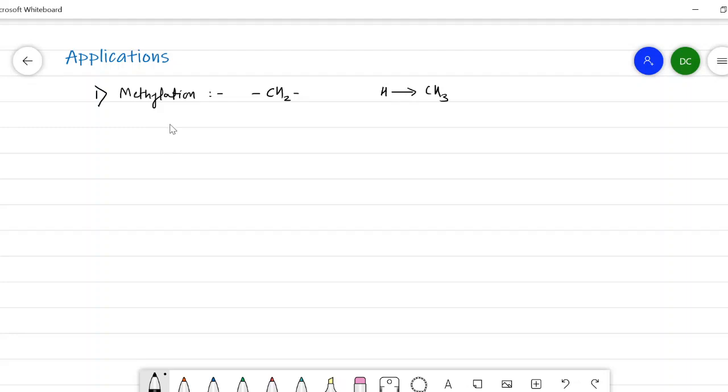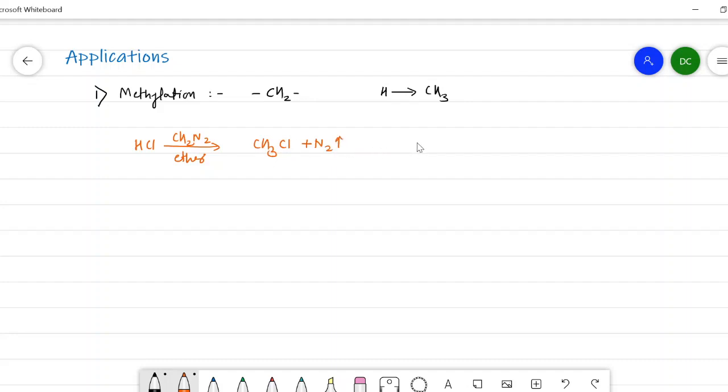And in the methylation process, if there is a weakly acidic hydrogen, we require a catalyst, which may be boron trifluoride. Now we will take the reactions where methylation occurs. Suppose the first reaction is HCl. When it is treated with CH2N2 in presence of ether, it gives CH3Cl plus N2 is eliminated, or there is an expulsion of N2.